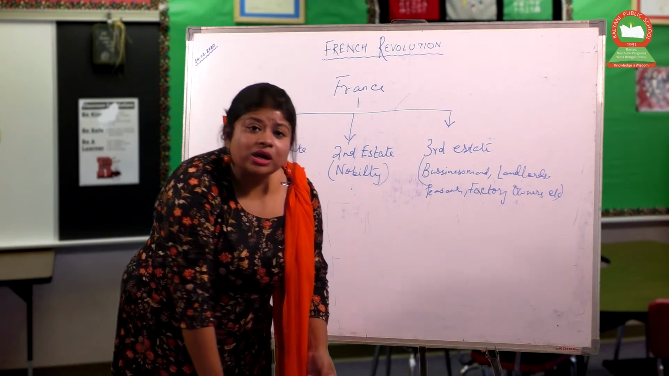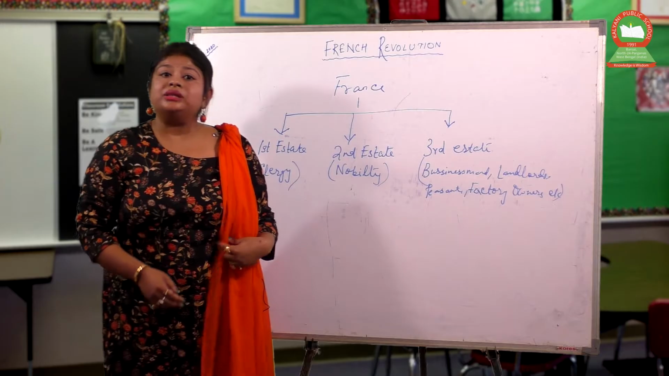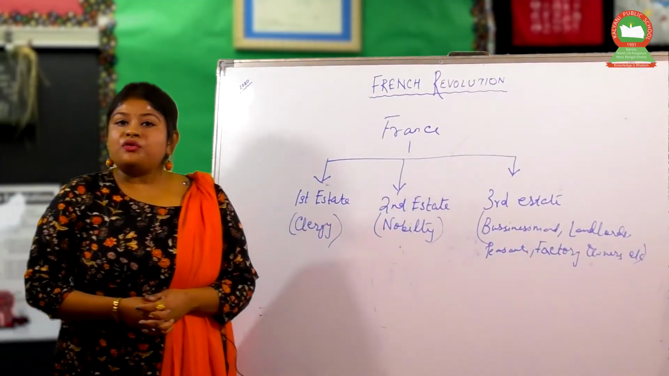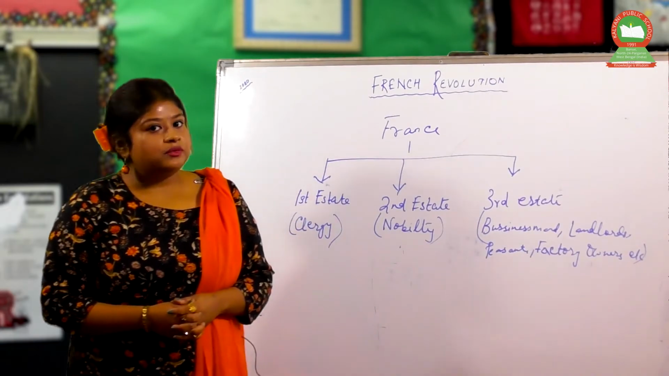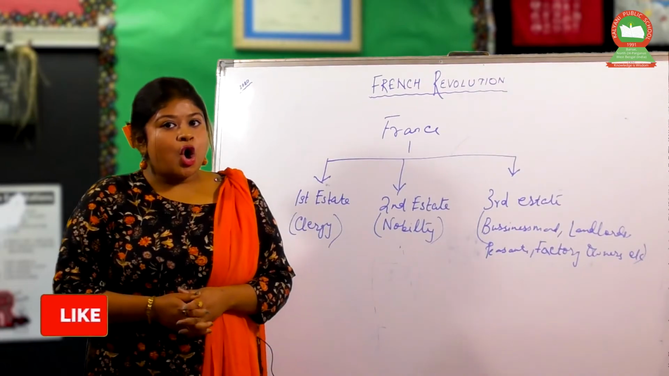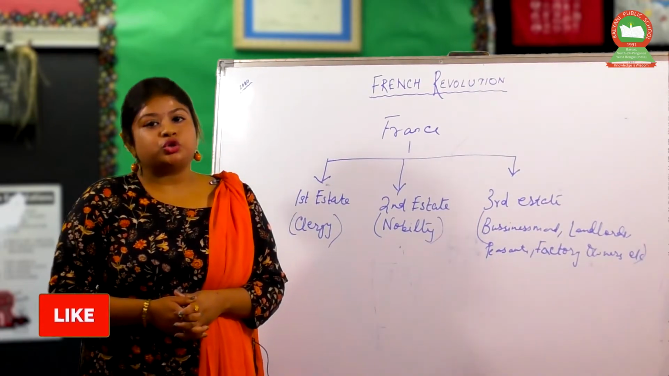Okay, and next, what was the situation in France? At that time, a new class emerged in France, called the middle class. They believed that the people of France should enjoy privileges not on the basis of their birth, but on the basis of their merit or social status.